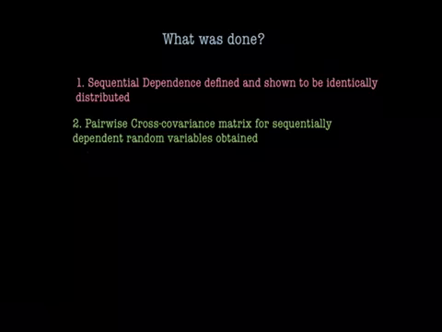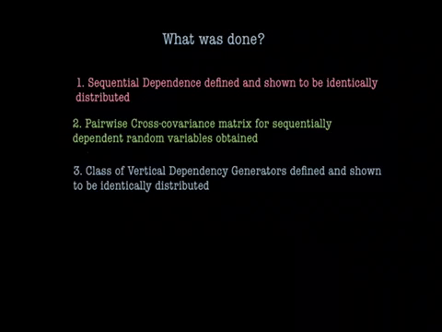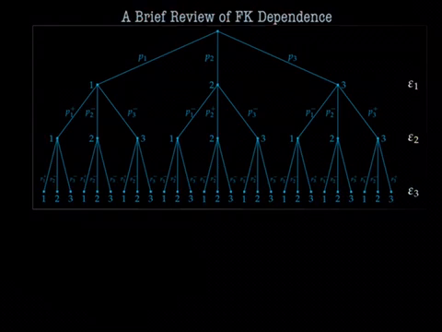The third result, and the pièce de résistance, if you will, of this paper is the creation of a class of functions on the natural numbers that generate dependency structures, like the first kind dependence we've seen before and the sequential dependence we'll see shortly. Any dependency structure generated by a function in this class retains the identically distributed but dependent property. Don't worry, we'll look into each of these in turn in a bit more detail. It's actually much simpler than you think.